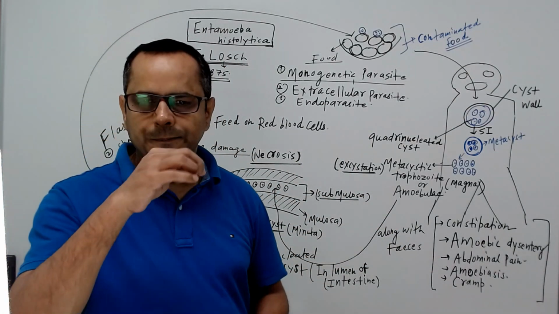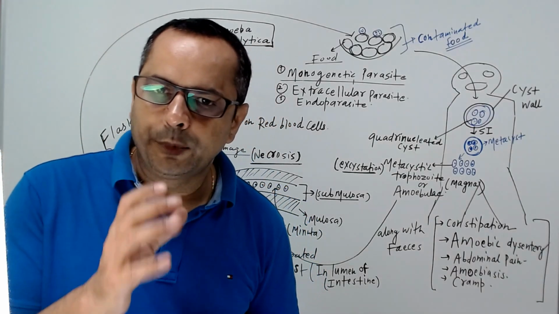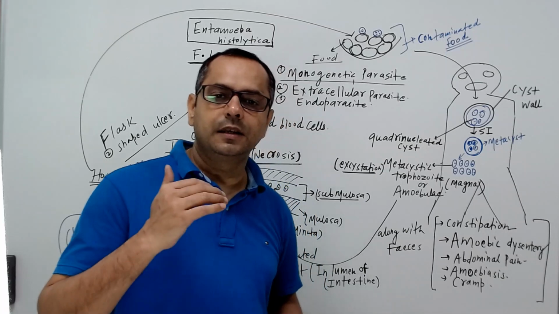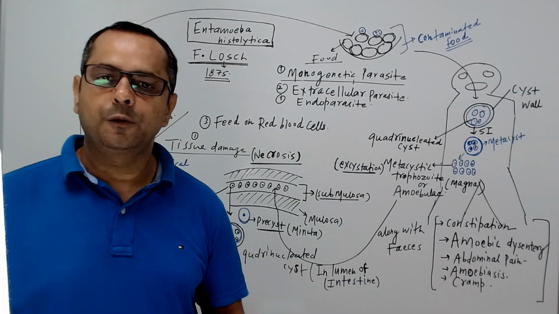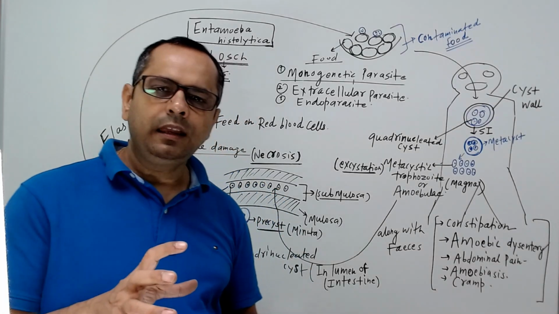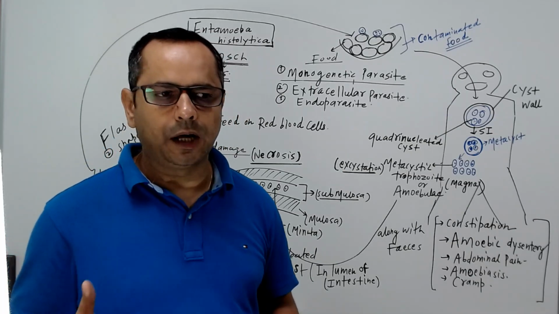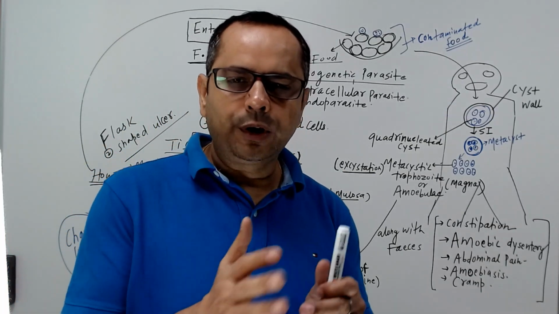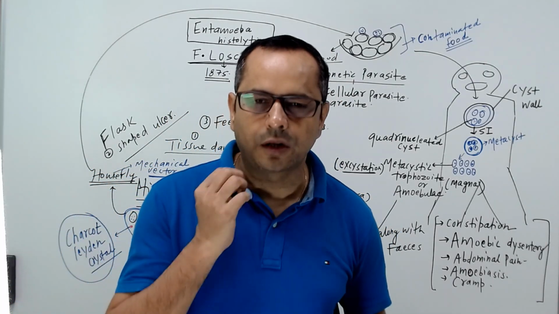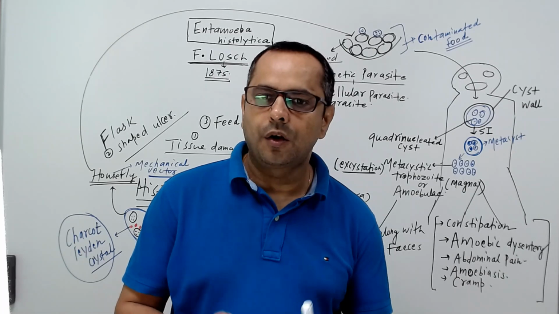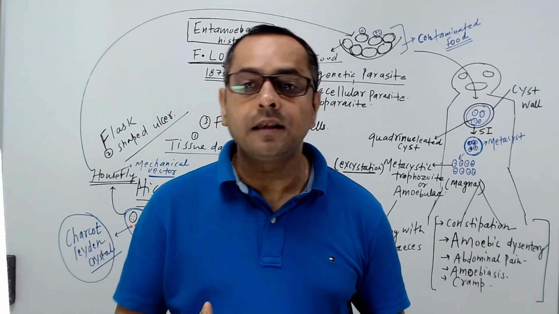So if we talk about the nature of Entamoeba histolytica, it is a monogenetic parasite, an extracellular parasite, and an endoparasite. Basically, if we talk about how it is spread from human to human, the mode of transmission is contaminated food and water. Through that only, this parasite enters the human body.